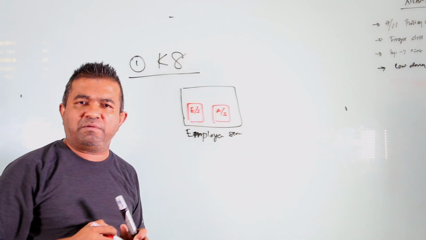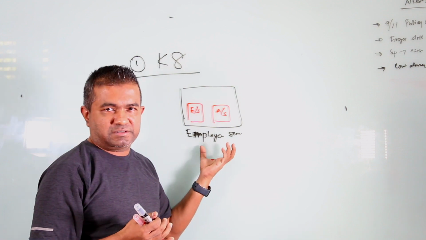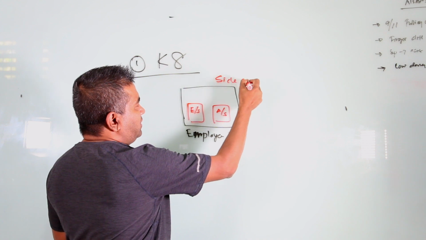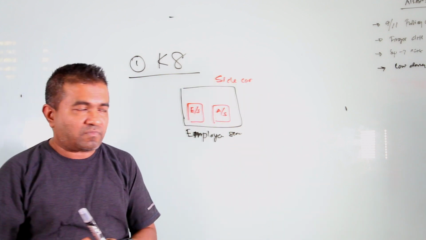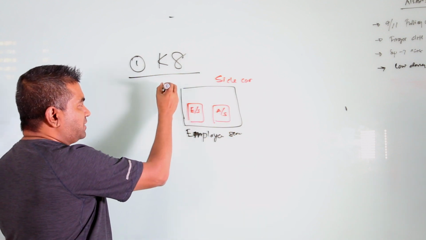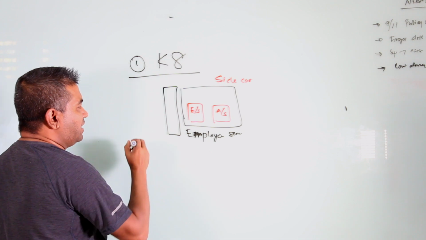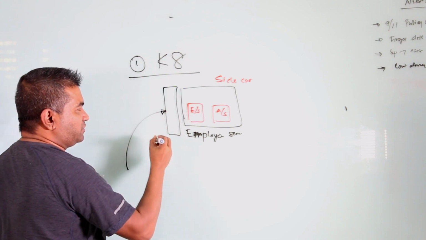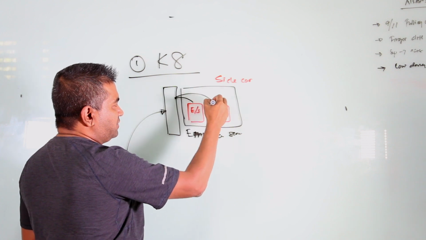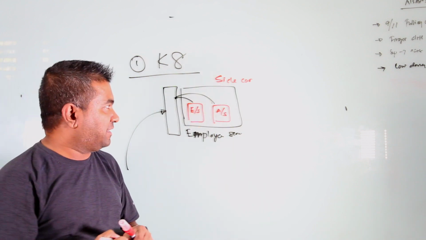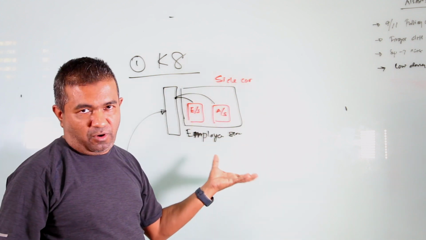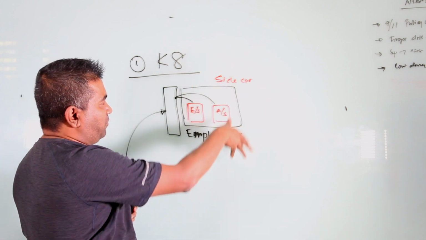You can have multiple containers inside a single pod. This is called the sidecar pattern. Now this is a pod, and then you have something called a service. The outside world talks to the service, and the service is responsible for talking to the containers inside. This is the basic architecture of a Kubernetes pod, or a Kubernetes deployment.